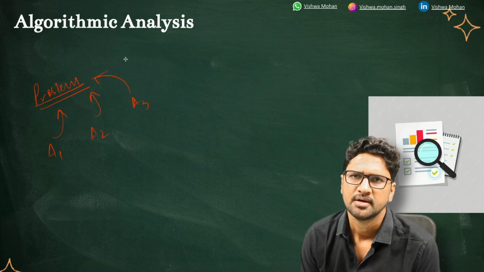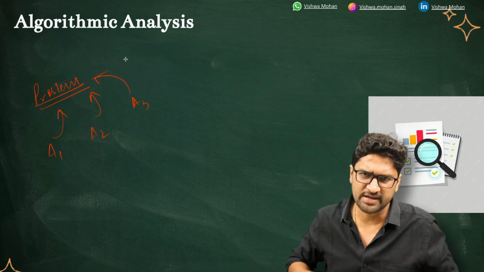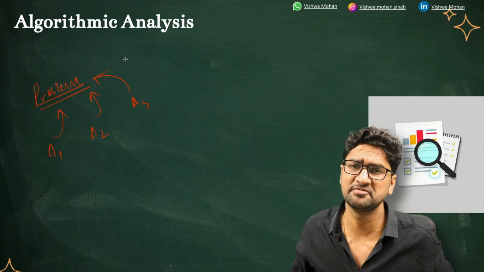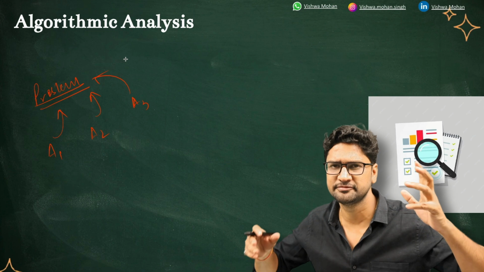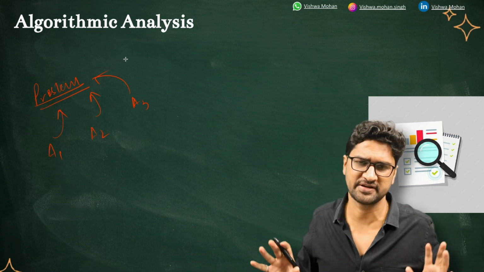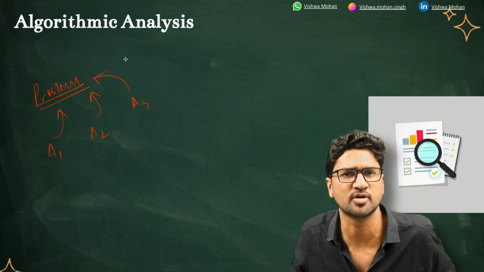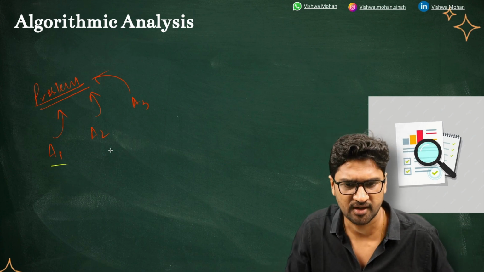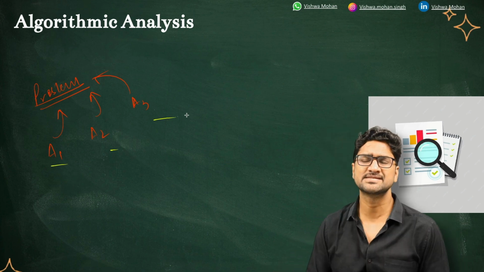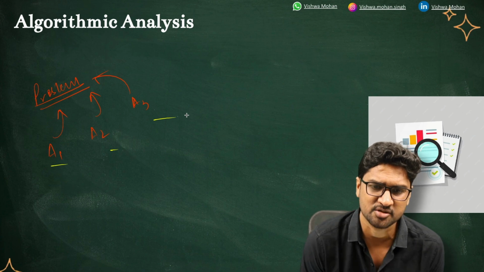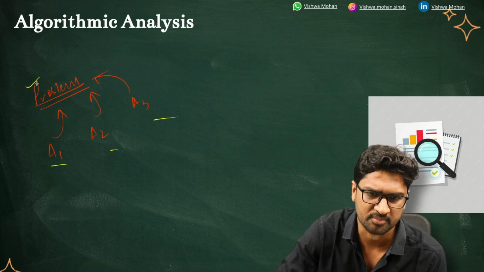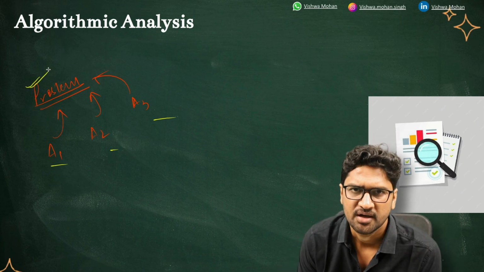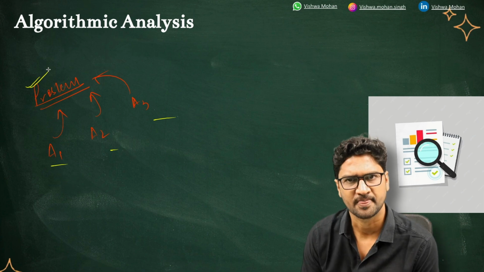We should have some way to analyze these algorithms so that I can deem which kind of algorithm is the most fitted solution. Which algorithm should I use to solve this problem? Which algorithm should I not use? Out of these 3 algorithms, which can best solve my problem? This is what I want to do with the help of algorithmic analysis.